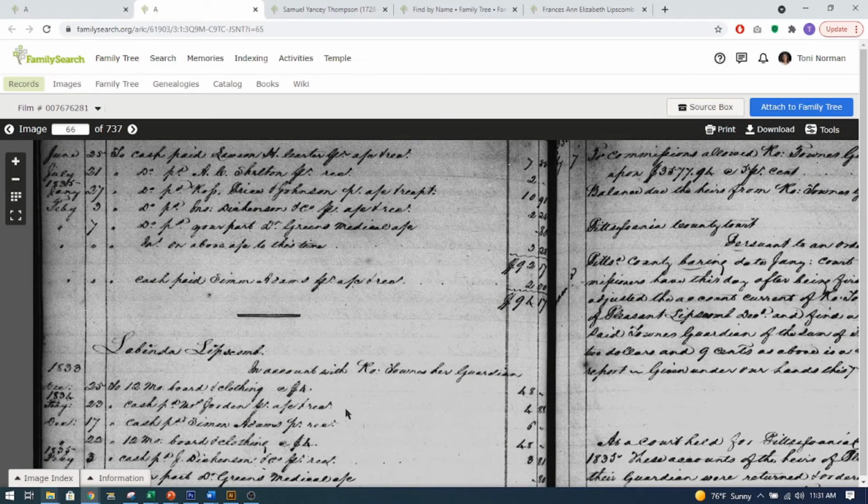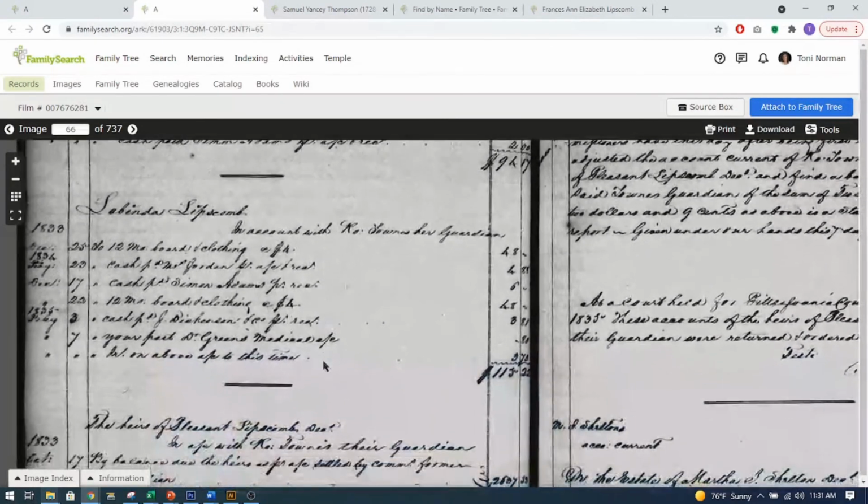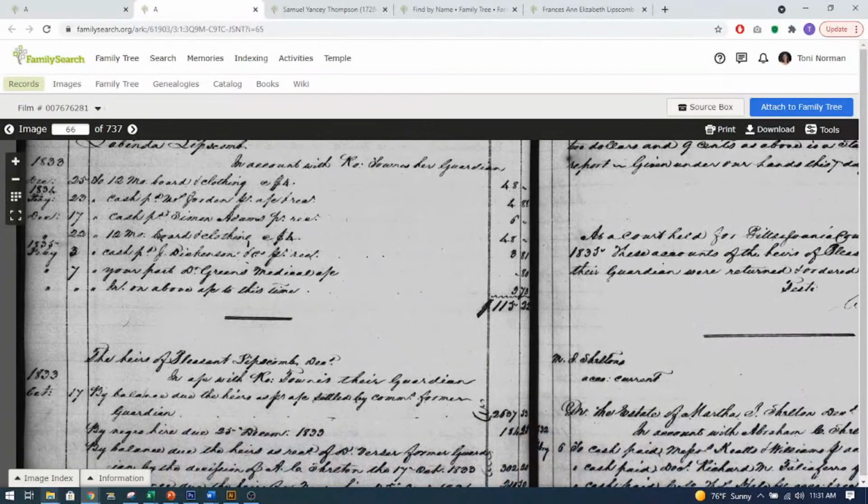I could not find her, and so I searched, and I went ahead and added the children that were not there. But it says heirs of Pleasant Lipscomb, so that gave me the father, and I was able to put his name in. I created him, and then with a little bit of searching, I actually found him in FamilySearch and was able to attach the children to that family.